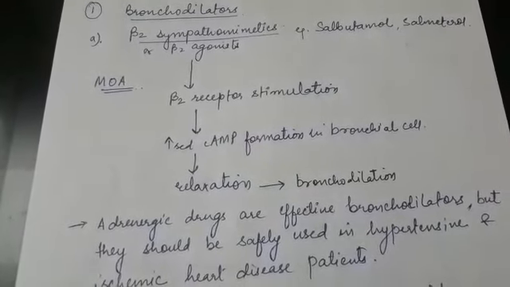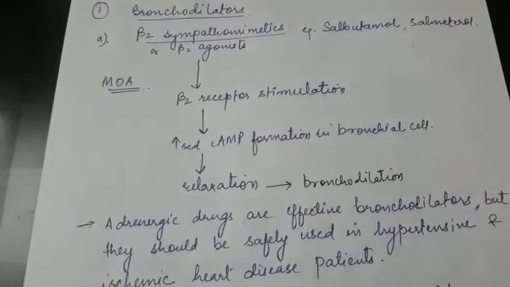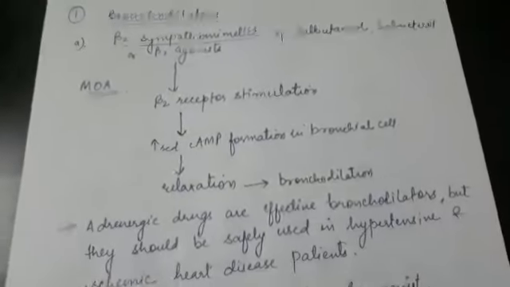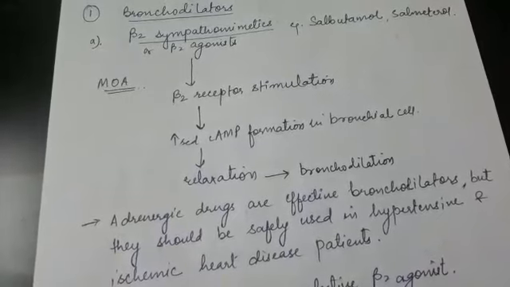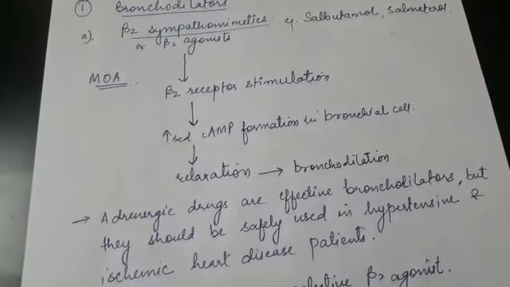When a beta-2 sympathomimetic drug like salbutamol binds to beta-2 receptors, it causes beta-2 receptor stimulation and there is increased cAMP formation in the bronchial cell. It results in relaxation and finally bronchodilation.